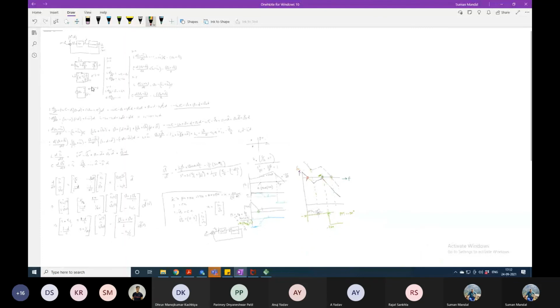If you have to do the same thing for boost and buck for controlling output voltage and current, this is the theoretical analysis part, and accordingly you design your controller. Without doing this, you can't design your controller. This is the basic thing that you have to do to design the controller.